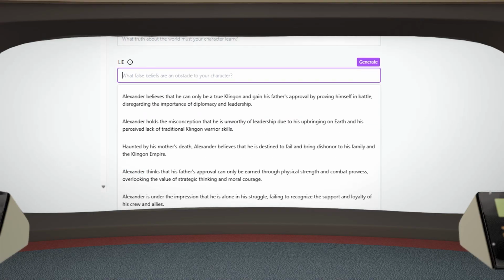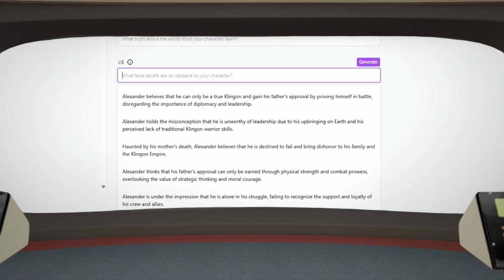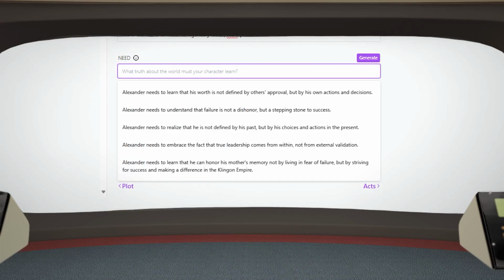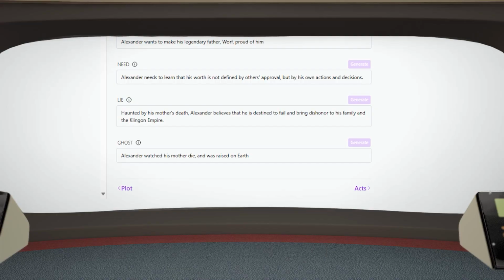Computer, suggest a lie. Ooh, I think you'll like the third one. Haunted by his mother's death, Alexander believes that he is destined to fail and bring dishonor to his family and the Klingon Empire. Excellent. Let's pick that one. Ready when you are. Computer, suggest a need. The first one really works with your theme. Alexander needs to learn that his worth is not defined by others' approval, but by his own actions and decisions. Well, that sounds great. Let's go with that one.